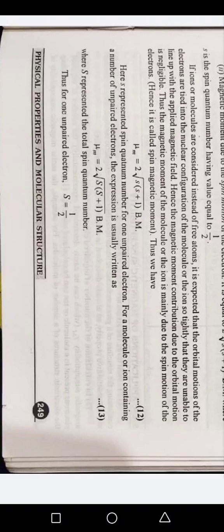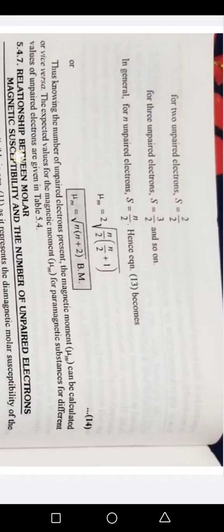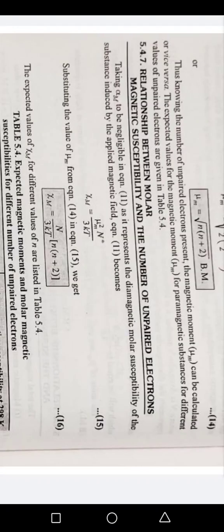Hence, equation 13 becomes equation 14. Thus, knowing the number of unpaired electrons present, the magnetic moment can be calculated or vice versa. The expected value for the magnetic moment for paramagnetic substances for different values of unpaired electrons are given in table 5.4.